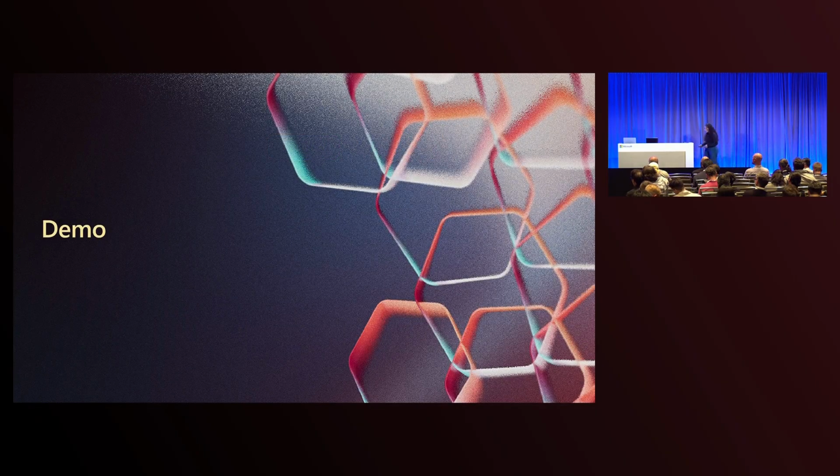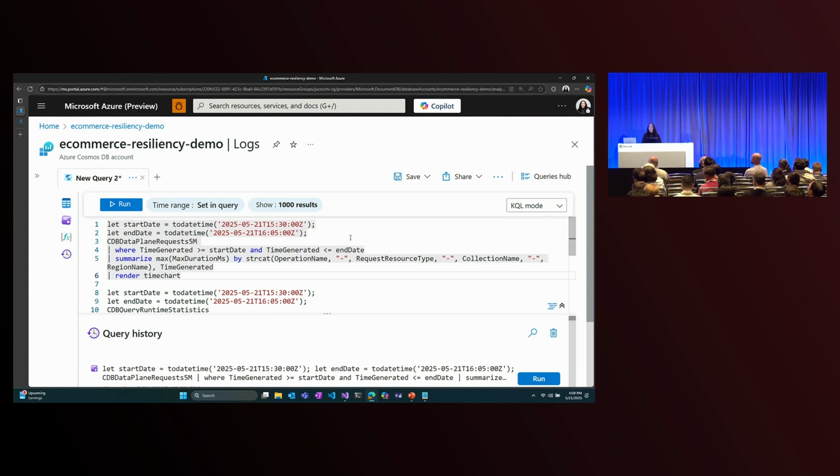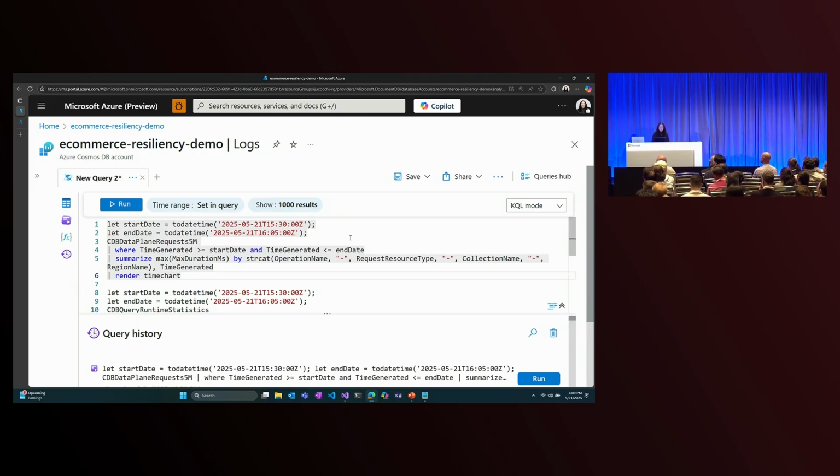All right, let's take a look at a demo to see how we can use these diagnostic logs to debug an issue in our application. Now, unfortunately, I've been hearing from some of my users that the product search has been a little bit slow lately. So let's take a look at our diagnostic logs and see if we can debug what might be the source of this extra latency.